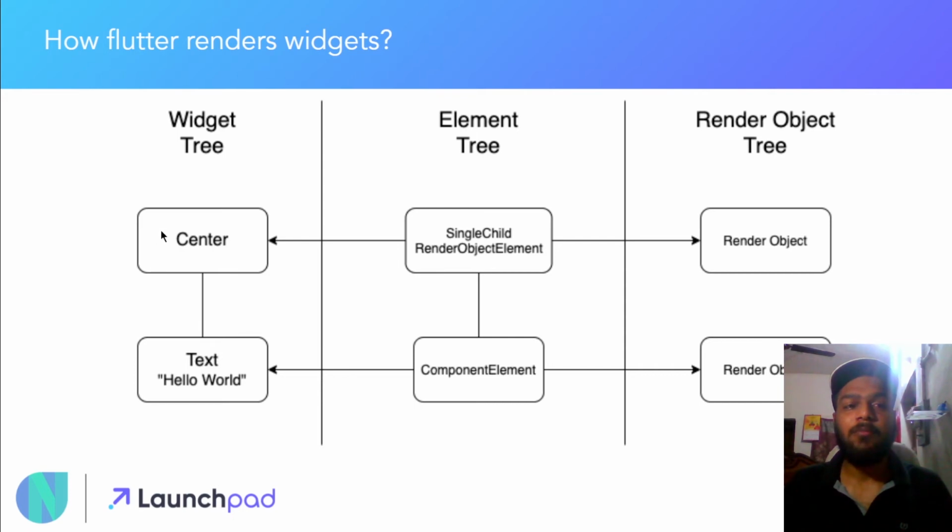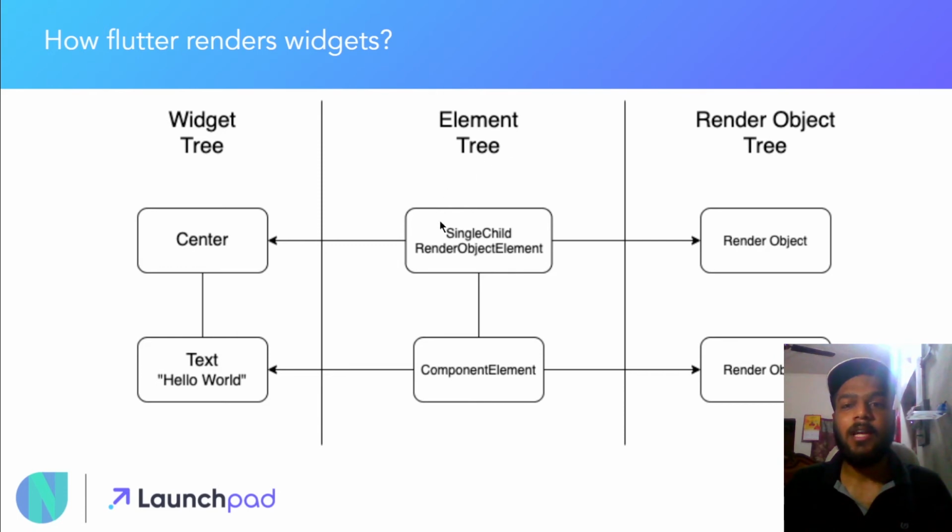When the app is starting, Flutter will first go through all your widgets and create a widget tree out of it. Corresponding to the widget tree, Flutter will create the element tree, in which each of the element objects is created by using a createElement function. You don't need to worry or learn more about the createElement function. These things happen automatically, and the elements will be created for those widgets.